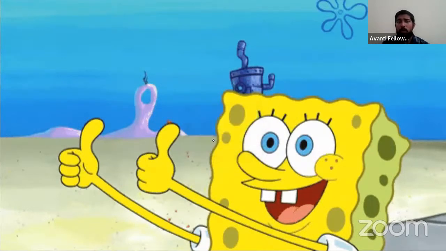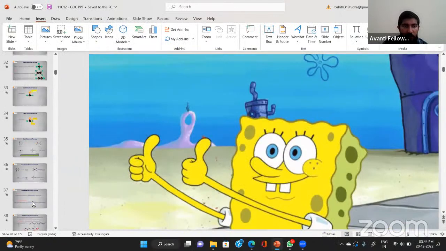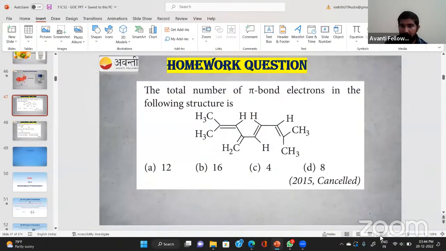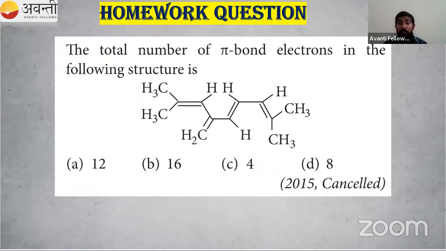I will give you one homework question. This is from NEET 2015. You have to count the total number of pi bond electrons. One thing to remember: it's not about the total number of pi bonds, it's about the total number of pi bond electrons. Before the next class, you have to count the number of pi bond electrons.